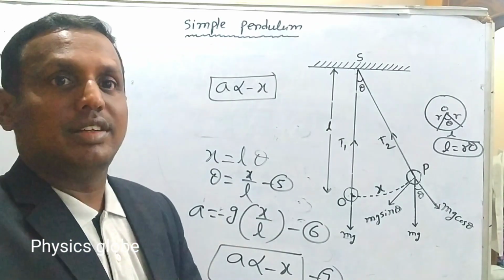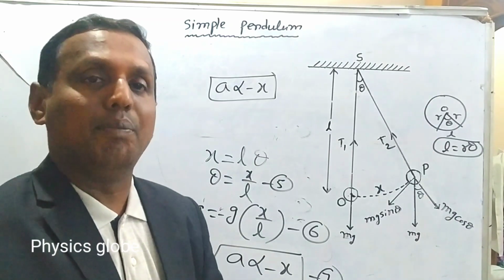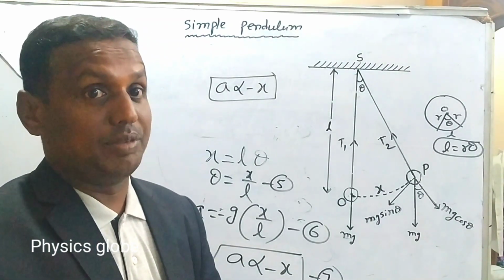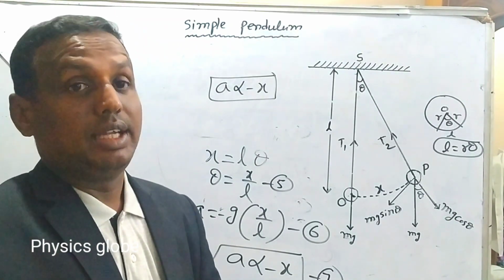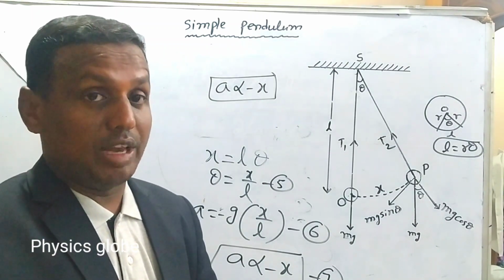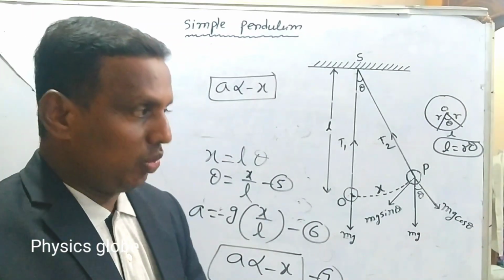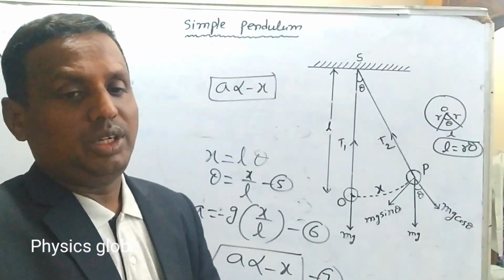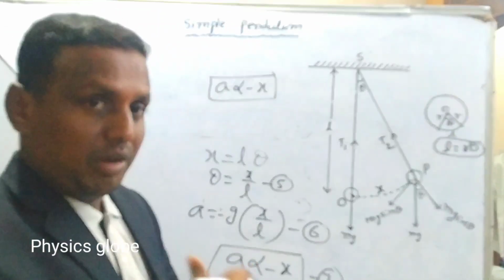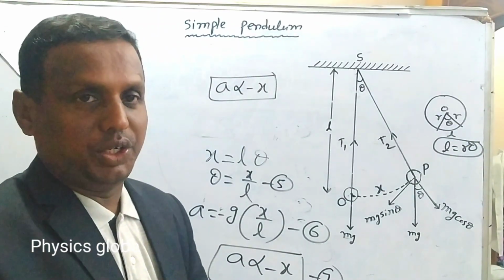Next we want the expression for the time period of the simple pendulum: capital T equals 2 pi root of L by g. We have to derive that equation, but I will continue the derivation in the next video.